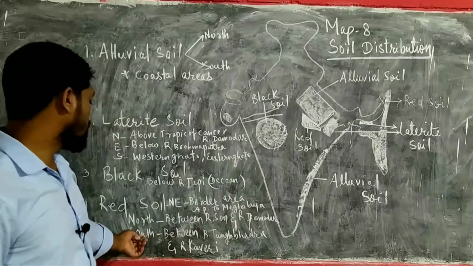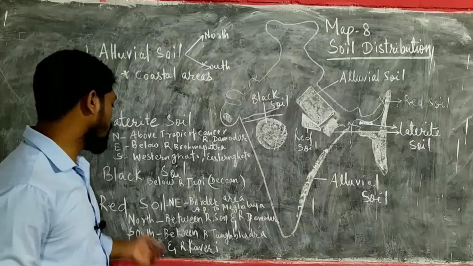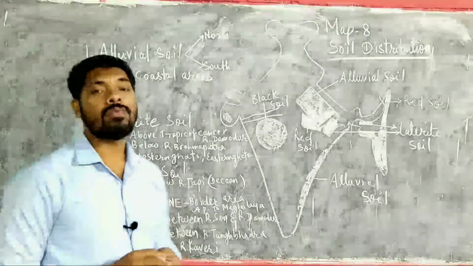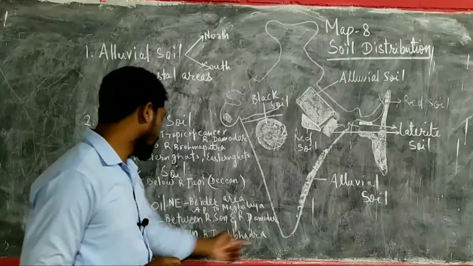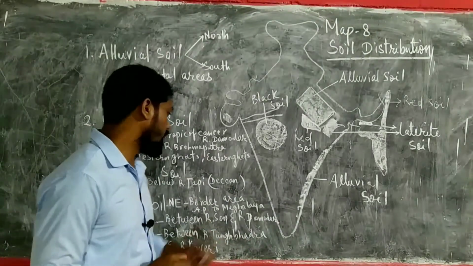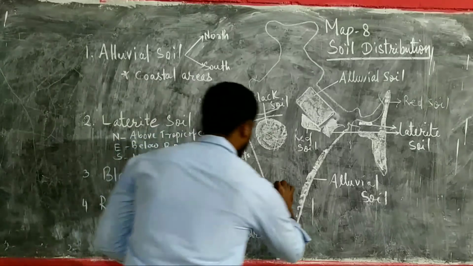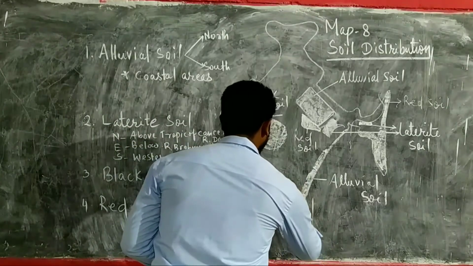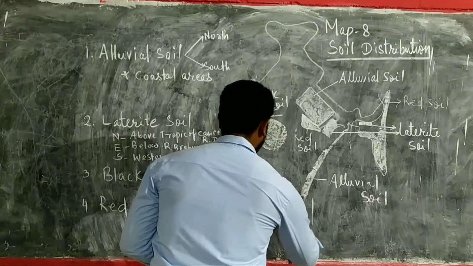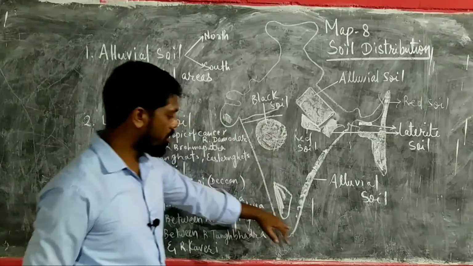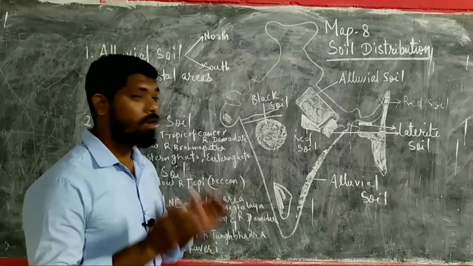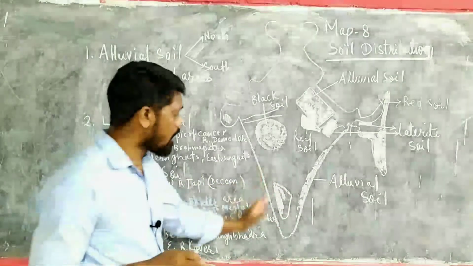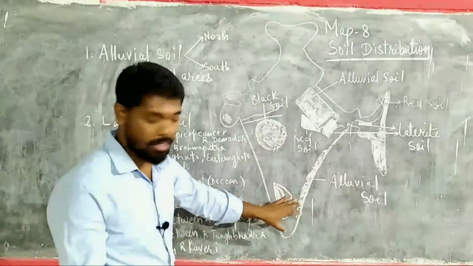Then again, if it is asked of the red soil south side, that is below river Tungabhadra and river Kaveri. So this is the area where you can make a triangle shape like this and you can mark it. It goes beyond Kaveri river, but should not try to level it as much as it is shown on the map that is in your textbook.